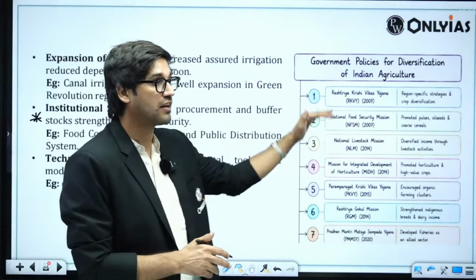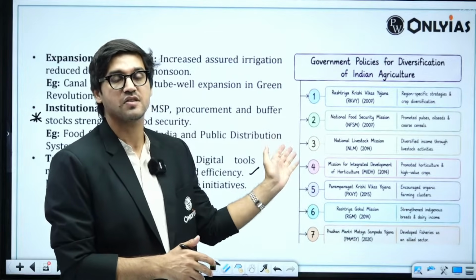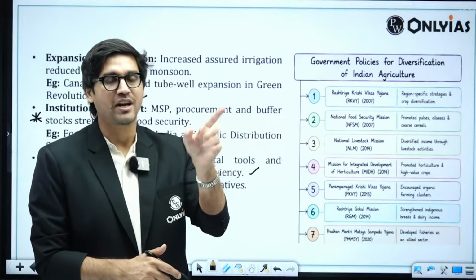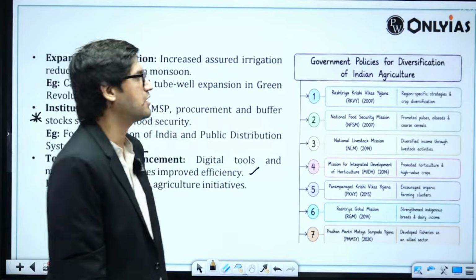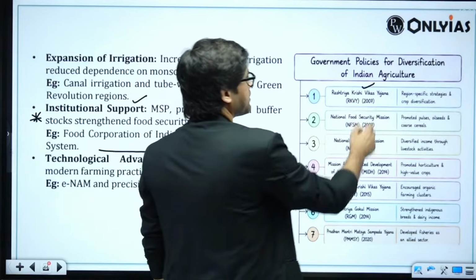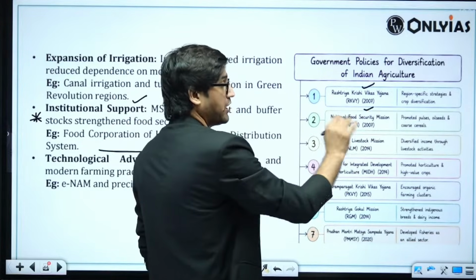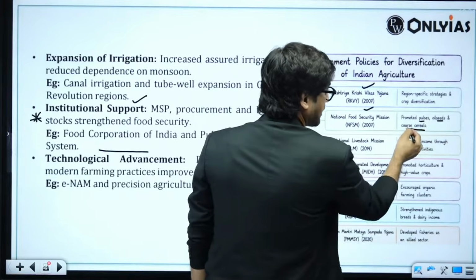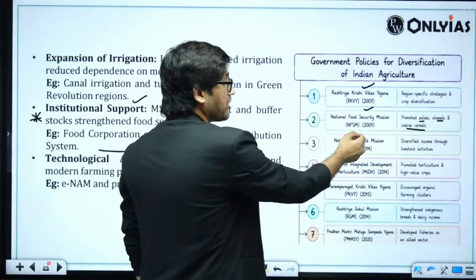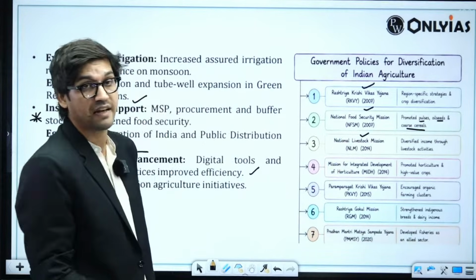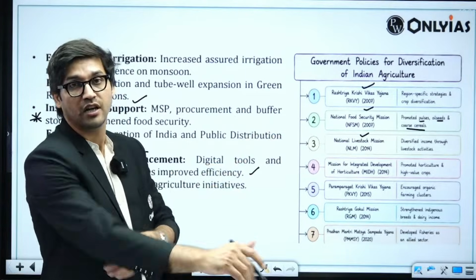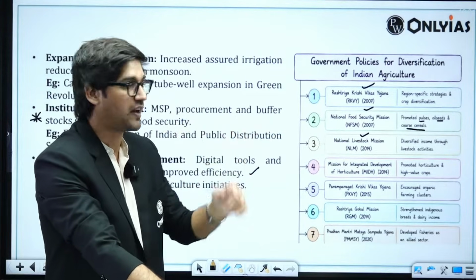Now we have to address the second requirement of this question, which is which policies are aimed at diversification of Indian agriculture. Herein you can talk about Rashtriya Krishi Vikas Yojana. You can talk about National Food Security Mission, which promoted pulses, oilseeds and coarse grains. Then we can talk about National Livestock Mission, which is around livestock itself, the allied sector of agriculture in India.